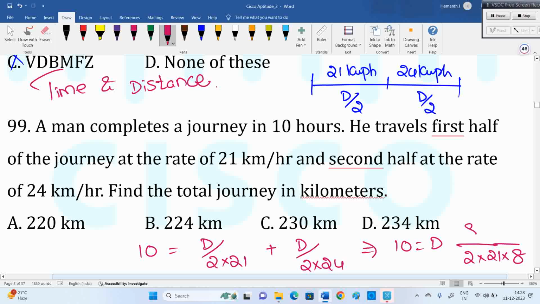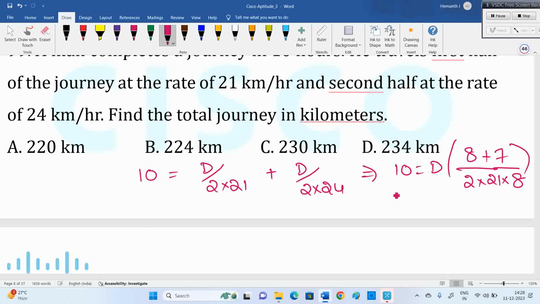So this is 8, and here 7, 15. So D equals 10 into 2 into 21 into 8 upon 15. 5 twos, 5 threes, 3 sevens.